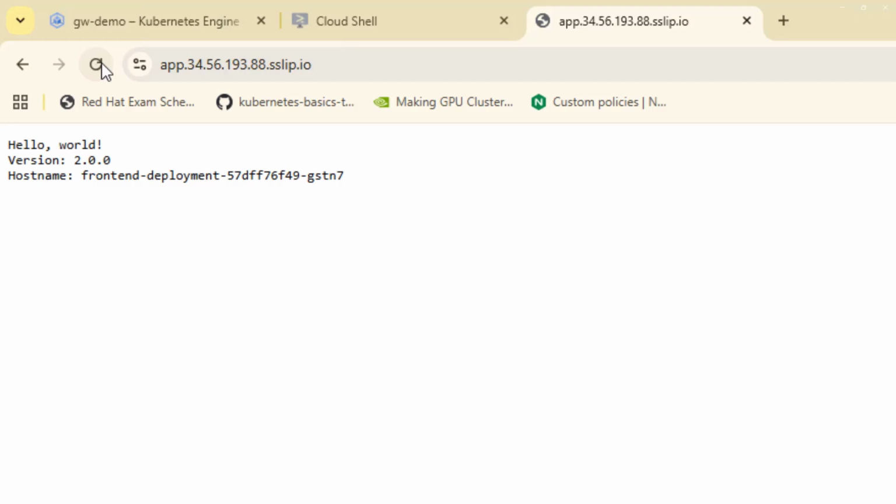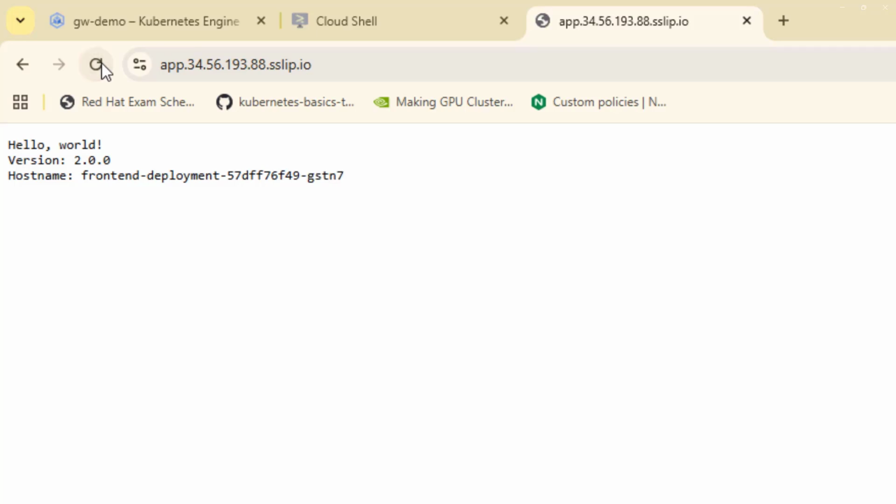If you want to release a new version of your application in Kubernetes, most people will tell you to install a service mesh or a rollout controller. But what if I told you that you can do canary releases and instant rollback using only the Gateway API? So I'm going to hit the same endpoint multiple times, and you will notice a different version responding every time.